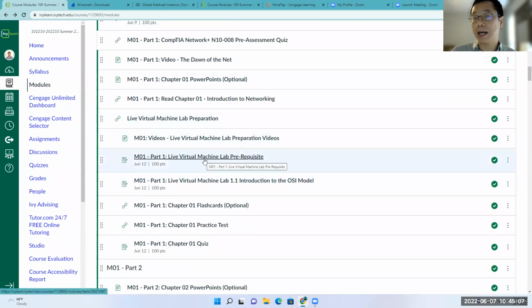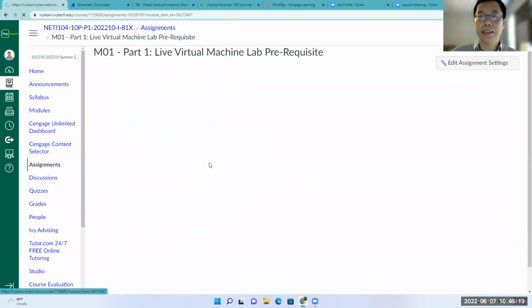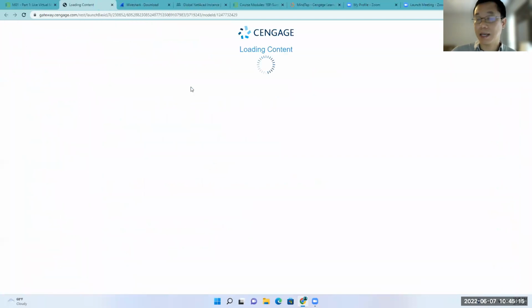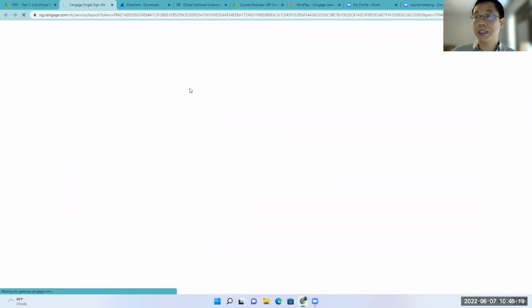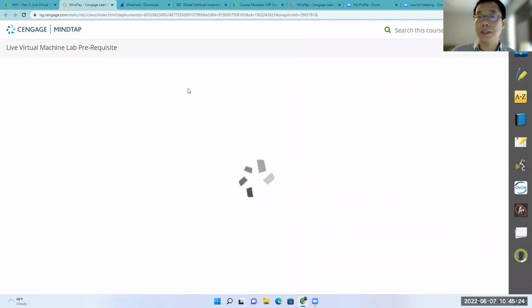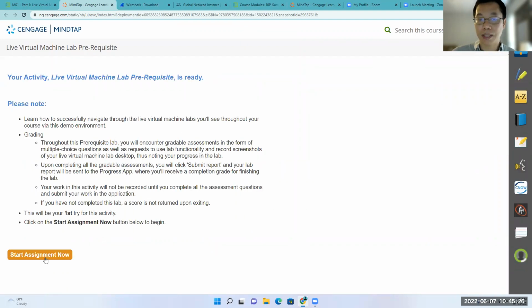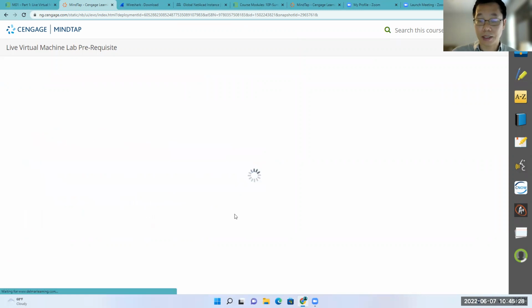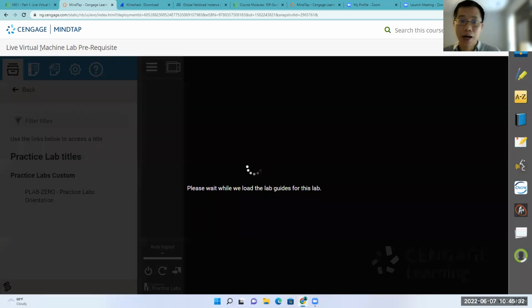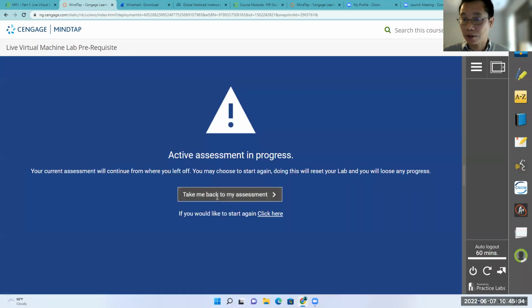Any live virtual machine lab is linked to MyTab. So when you click on the link here, it is linked to MyTab, and when you open it, it routes to the virtual machine. You have the instruction on the left. You start the assignment here.